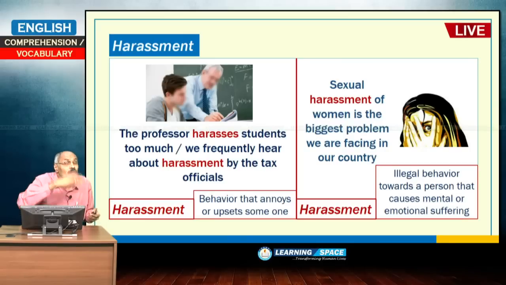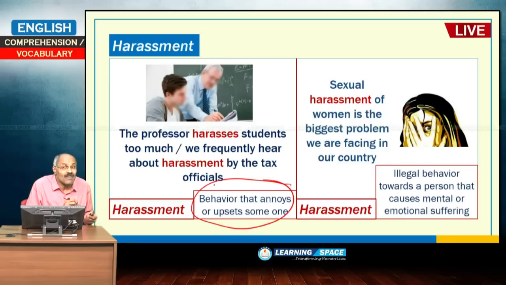So, harass means beyond the normal limit, or you can say behavior that annoys or upsets someone. Then we frequently hear about harassment by tax officials. We frequently hear about harassment by police officials. So, if you look at women, it is illegal behavior towards a person.